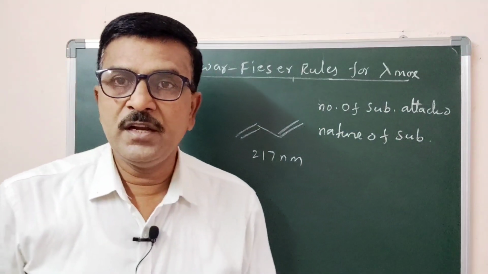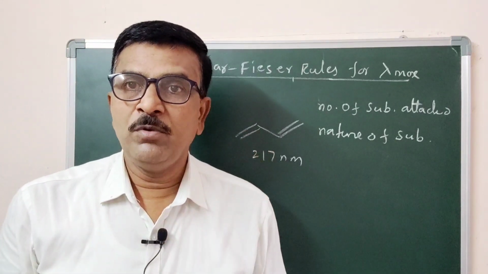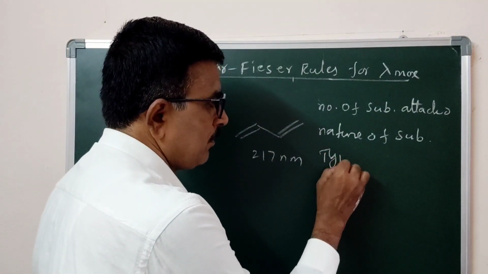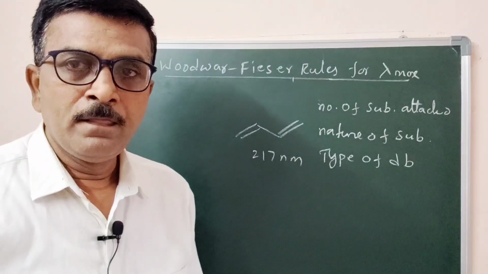It also depends upon the type of double bond. Are you following?